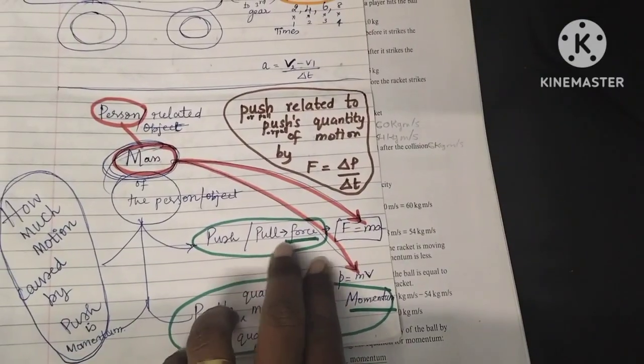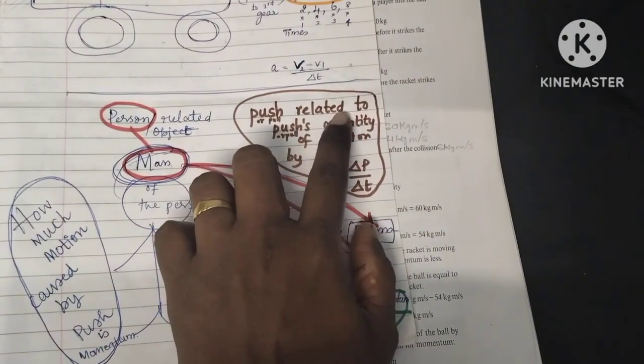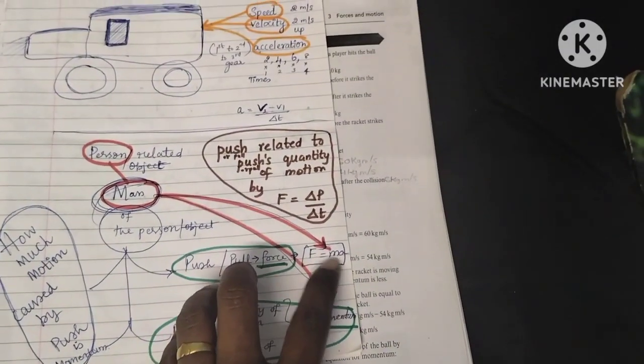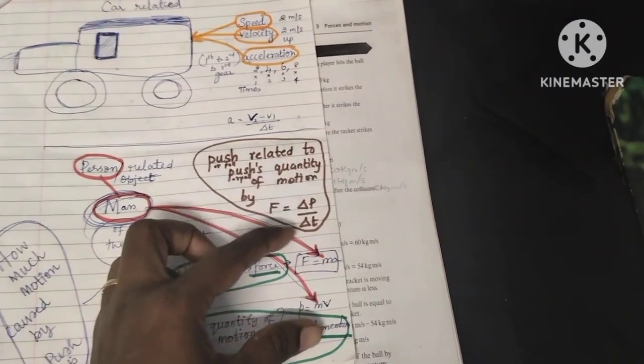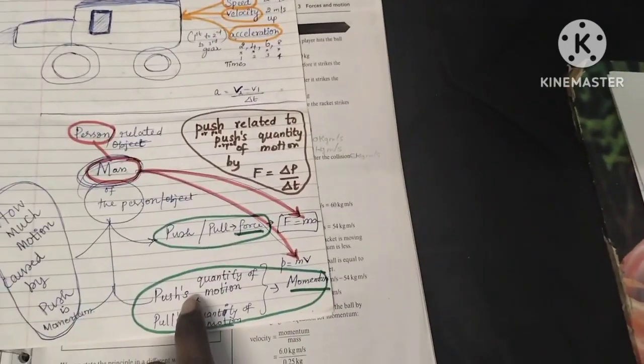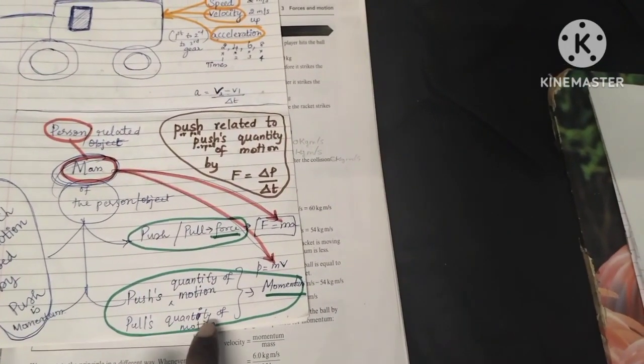So if push and pull are the force, now separately F is equal to ma and P is equal to mv. How are these two related? You know, force is push and pull and momentum is the motion caused by the push or the motion caused by the pull.